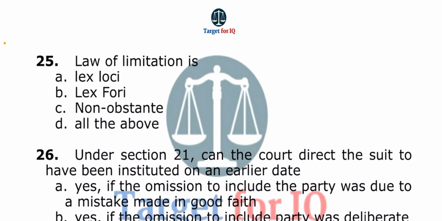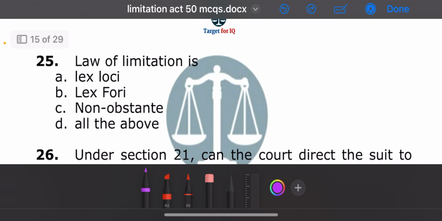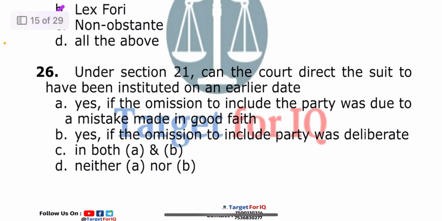Next question. Law of limitation is: A. Lex loci, B. Lex fori, C. Non obstante, or D. All of the above. Correct answer is option B. Lex fori.